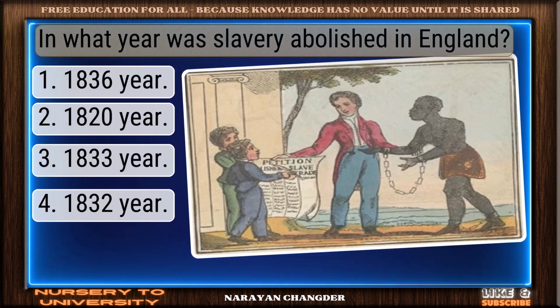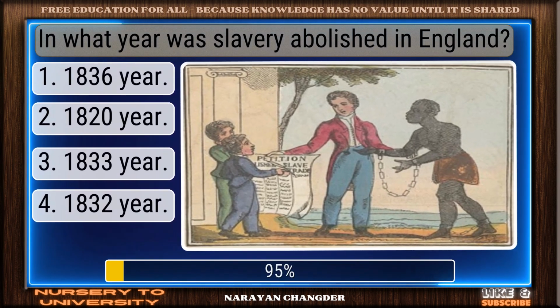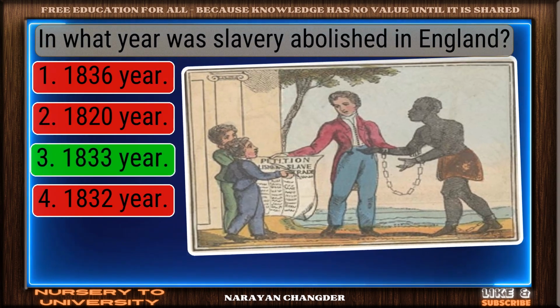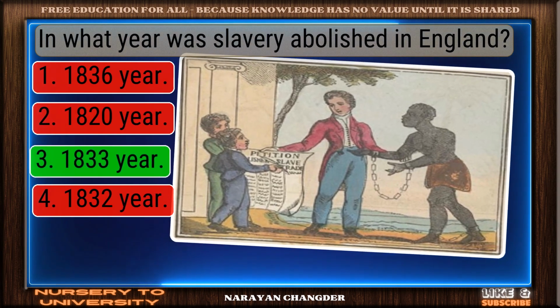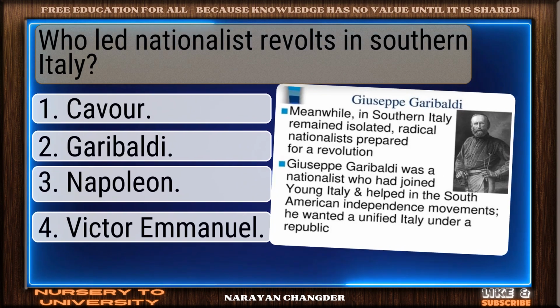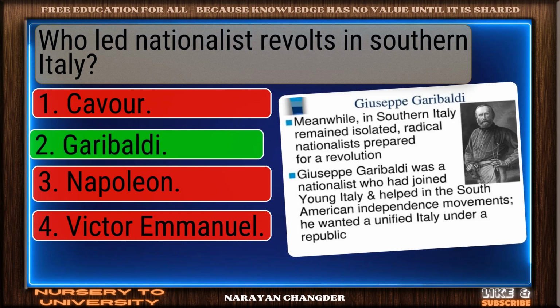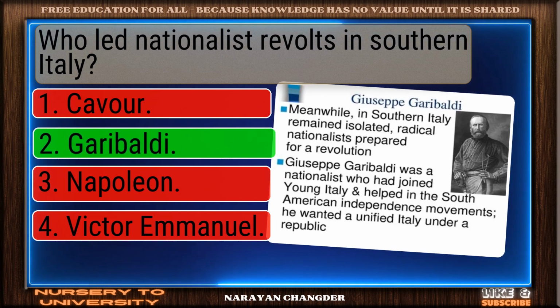In what year was slavery abolished in England? Clear logic. Your choice 1833 year is sound and 100% true. Who led nationalist revolts in southern Italy? Excellent choice. Garibaldi is the right answer.